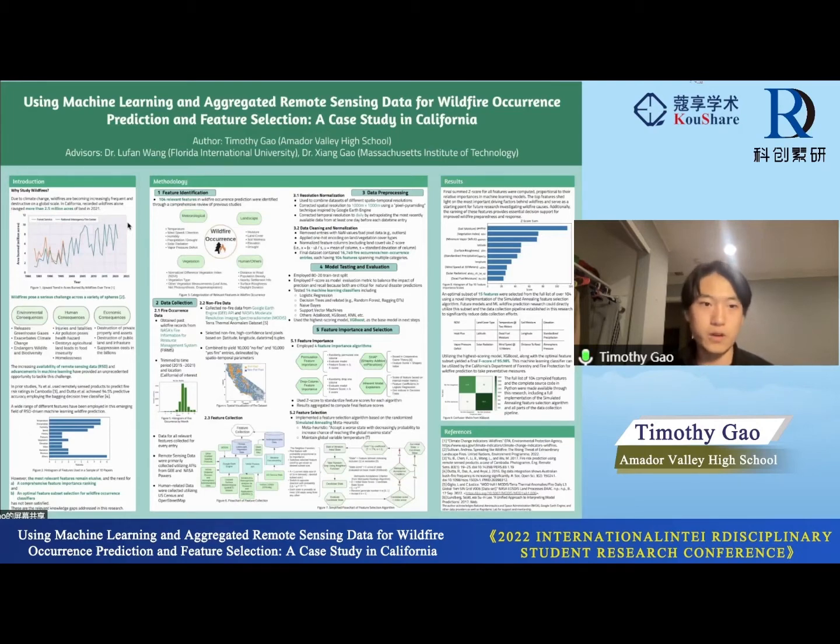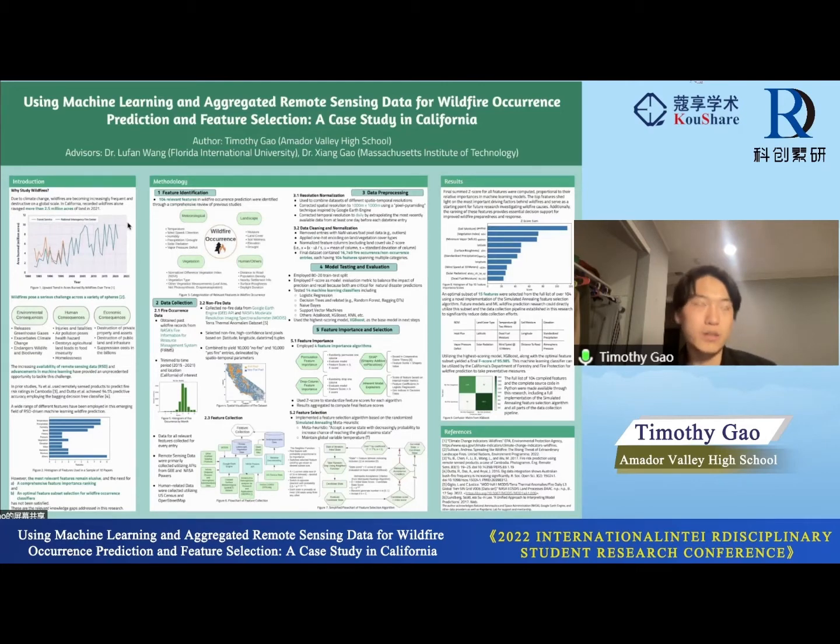Some of these include environmental consequences, such as releasing greenhouse gases, exacerbating climate change, and endangering wildlife and biodiversity, as well as human consequences such as injuries and fatalities, air pollution, and destruction of agricultural land. Finally, there are a lot of economic consequences, such as destruction of private property and assets, destruction of public land and infrastructure, and finally, suppression costs, with costs up to billions.